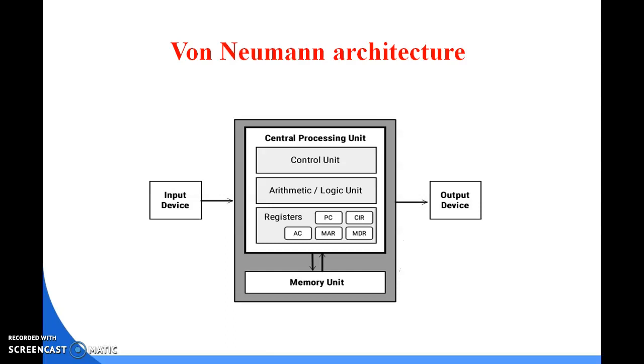So the registers are used to store the data on a temporary basis. That means it receives the data from the memory and keeps it in the register area.